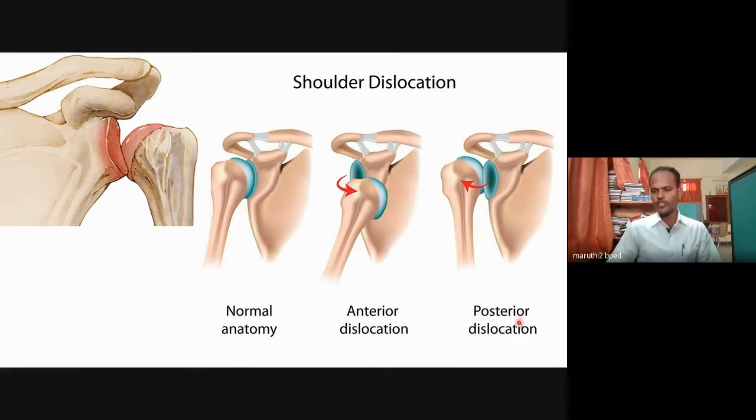This is posterior dislocation. Actually, the humerus bone should be joined here. Instead of that position, the humerus bone comes out, but it goes to the back side of the scapula. So that is called posterior dislocation.